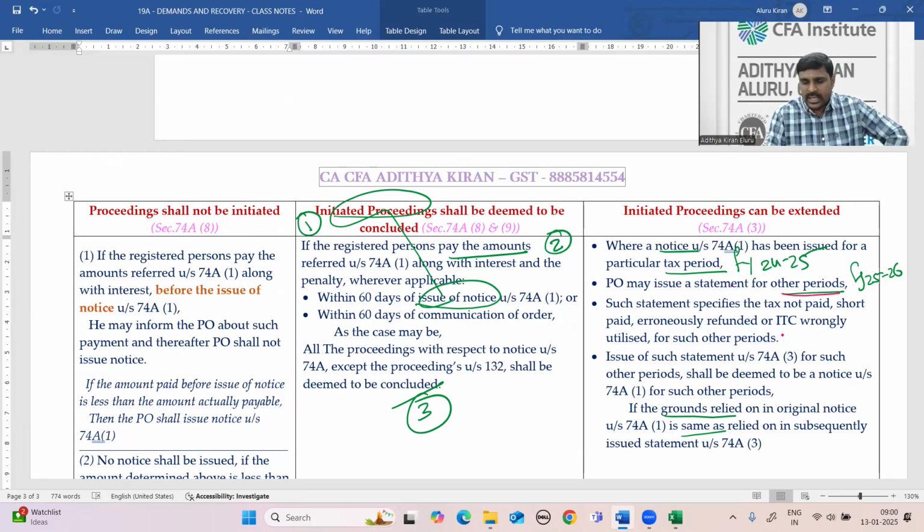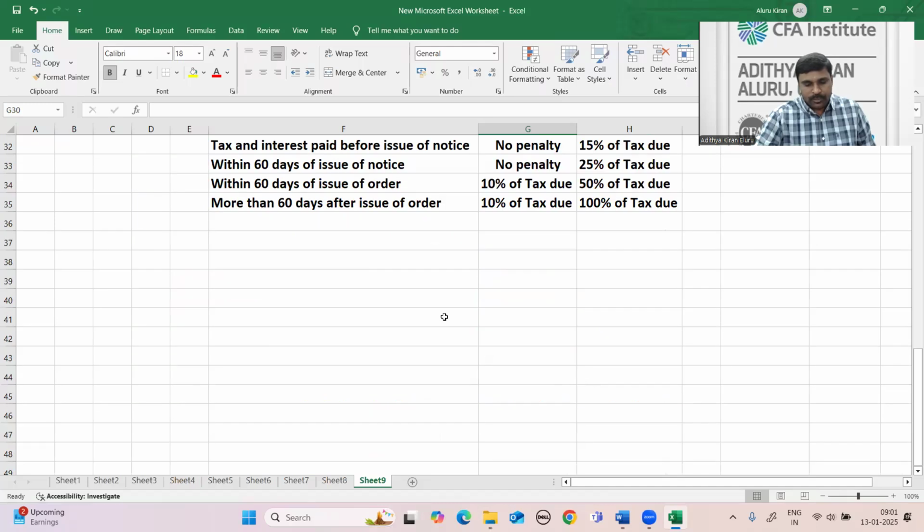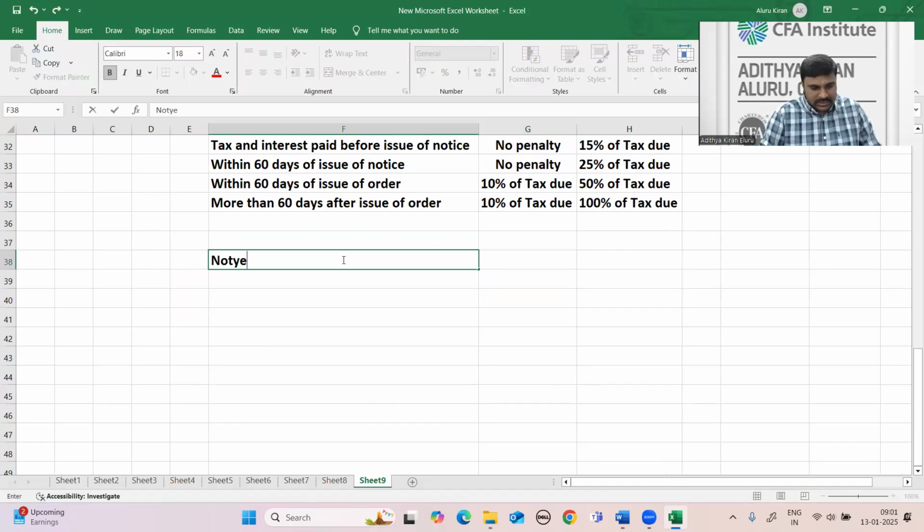When you point out the same mistake for other periods, again notice is not required, a statement is sufficient. A simple computation statement of tax is enough. You don't need to give notice once again. Okay, right, provided the same mistake is committed. The statement is deemed to be notice. Notice is given for one tax period.